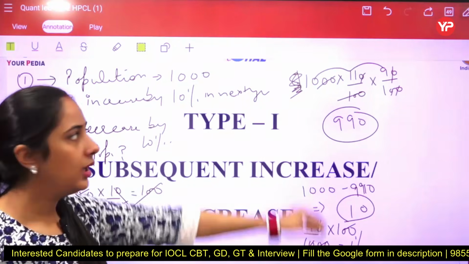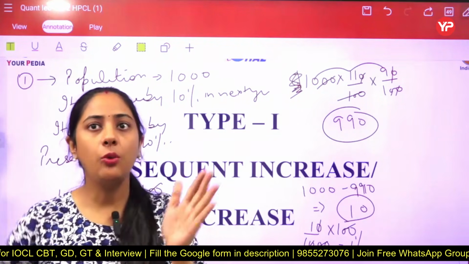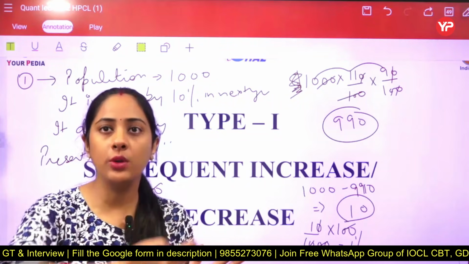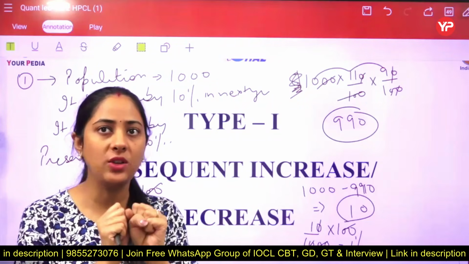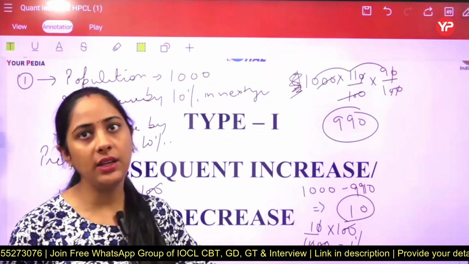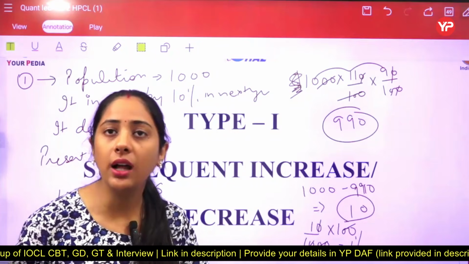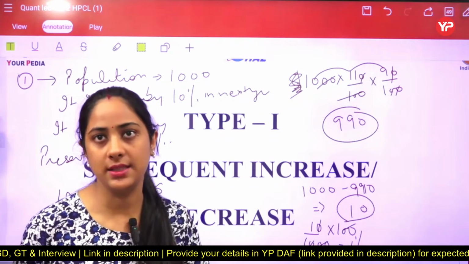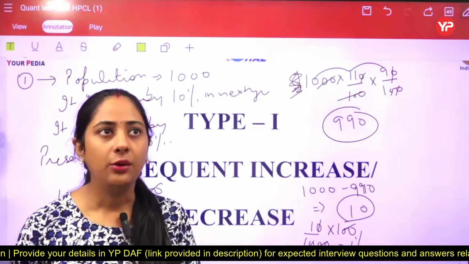This is a basic way, students. First we found the present population, and after that we just check how much change there is, the overall change, like original population and present population, the difference of the two has to be taken. To calculate that in percentage form, we check the difference, and in the denominator we have to take the original population, that is the base, into 100. Any doubt?